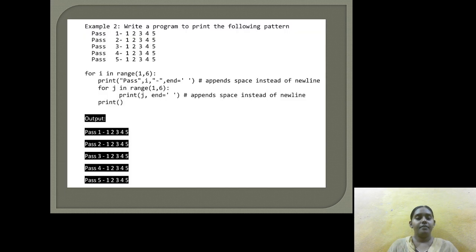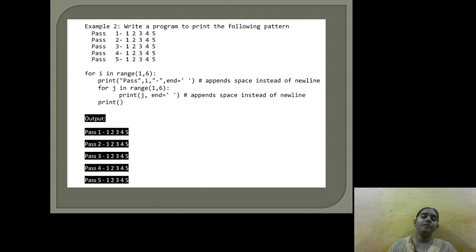For example, write a program to print the following pattern, that is pass 1, 1 2 3 4 5. We have to print the statement as in the example, that is we are giving 1 2 3 4 5 in matrix format, and we can print that with the help of the inner loop and outer loop.